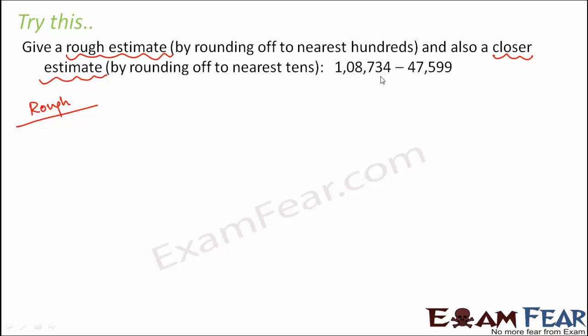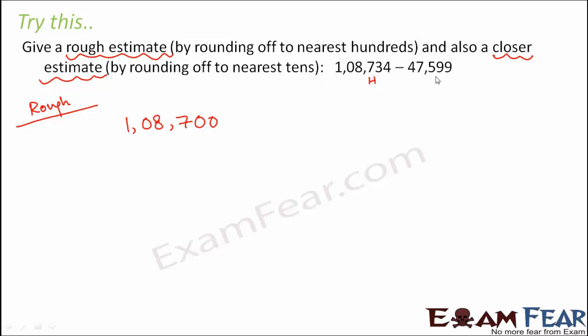So for the rough estimate, we have to round it off to the nearest hundreds. So this is the hundreds place. So 1,08,734 would lie between 1,08,700 and 1,08,800, right? So it is more close to 1,08,700. Now this closeness, it is not always necessary that you need to draw the number line, but the closeness can be easily felt, like it lies between 700 and 800. Midpoint is 750. So it is less than 750, that means it is more close to 700. So that's why it is 1,08,700.